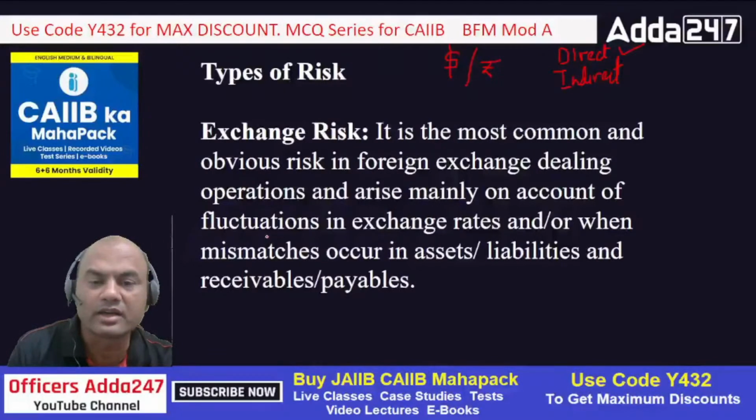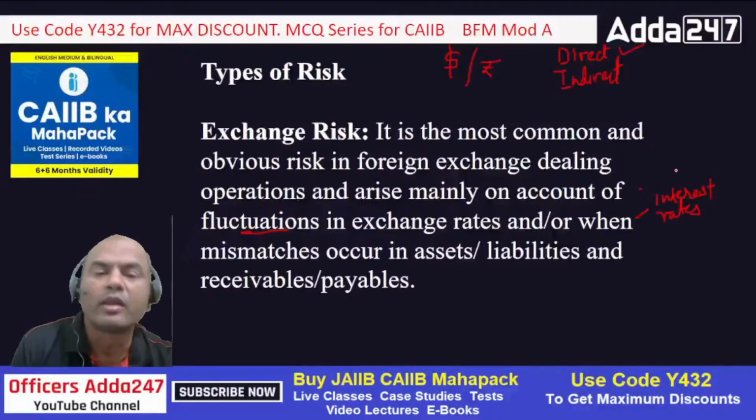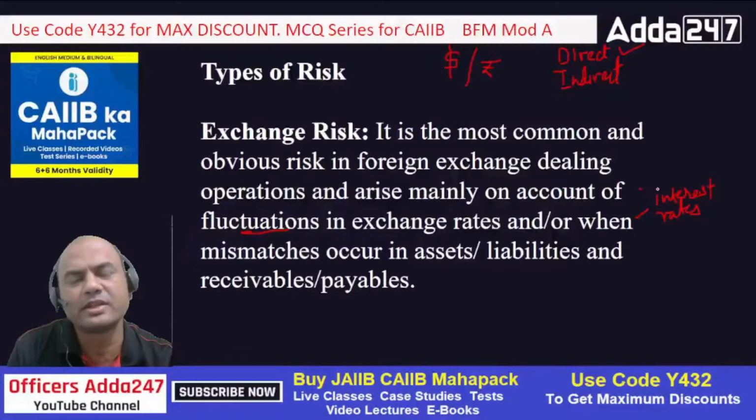So it occurs due to fluctuations in the exchange rates. Why does the fluctuation occur? The main reasons for fluctuations are the interest rates in the countries. Interest rates, okay. These are the main reasons for fluctuations. Also, there are other long-term reasons.